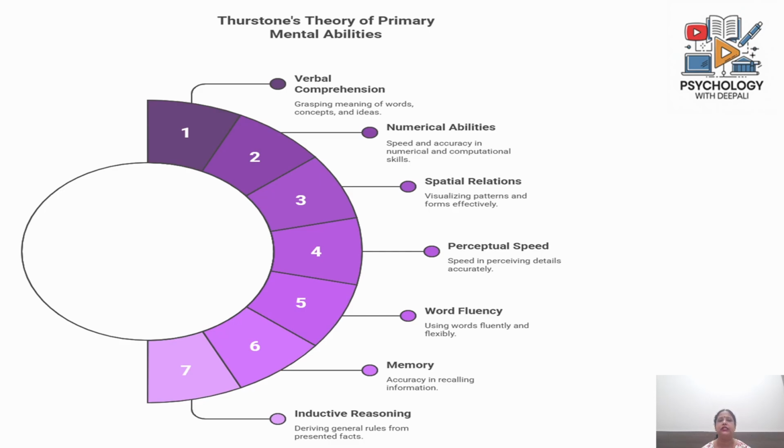So, according to Thurstone, these 7 primary mental abilities are what constitute intelligence. And each of these primary mental abilities includes within itself a group of abilities.